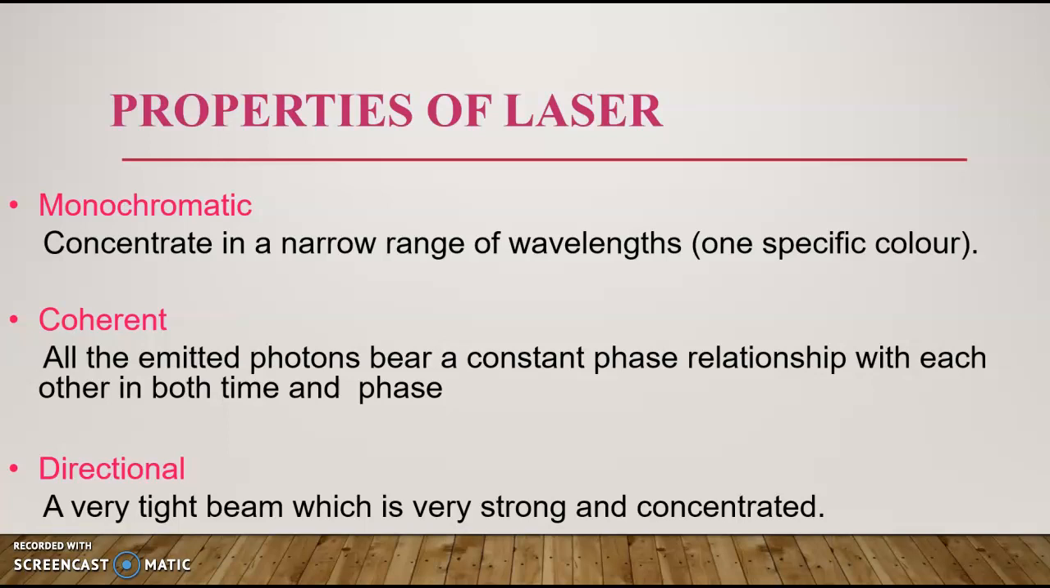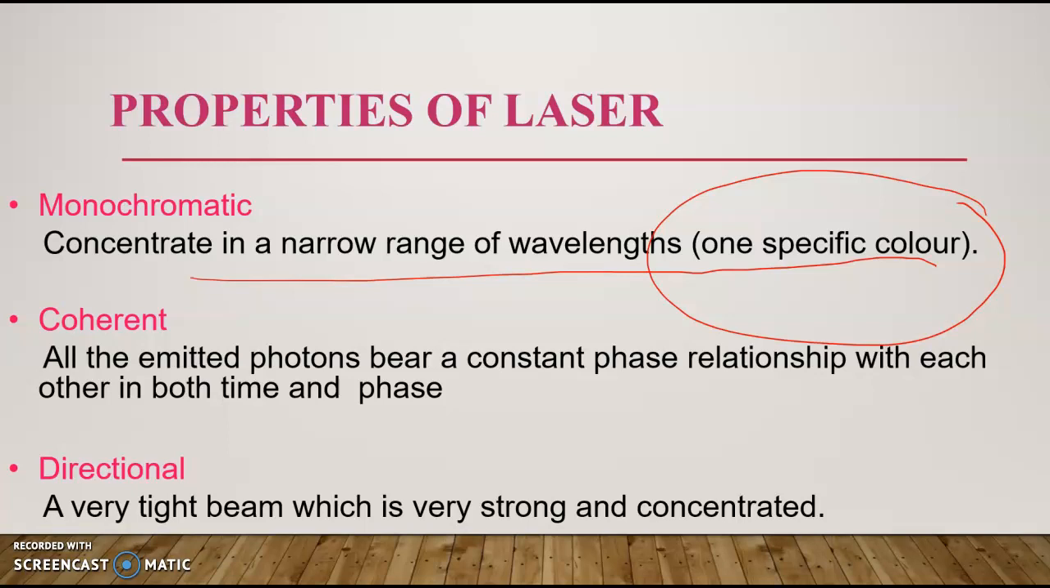Monochromatic means the light will concentrate in a narrow range of wavelengths. That means almost the same wavelength. That is, one specific color is present in one laser. Then on the other hand, coherent means all the emitted photons bear a constant phase relationship with each other in both time and phase. And directional means a very tight beam which is very strong and concentrated.